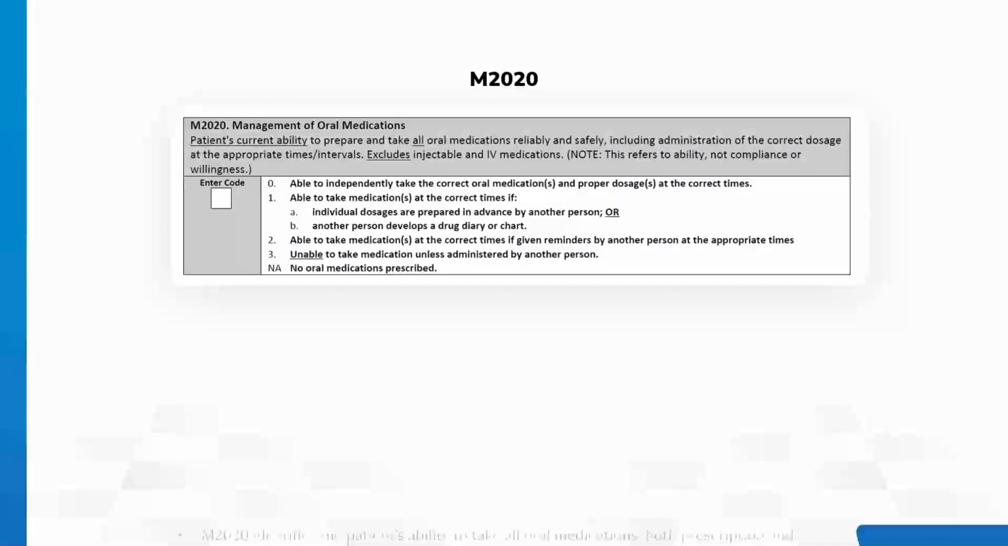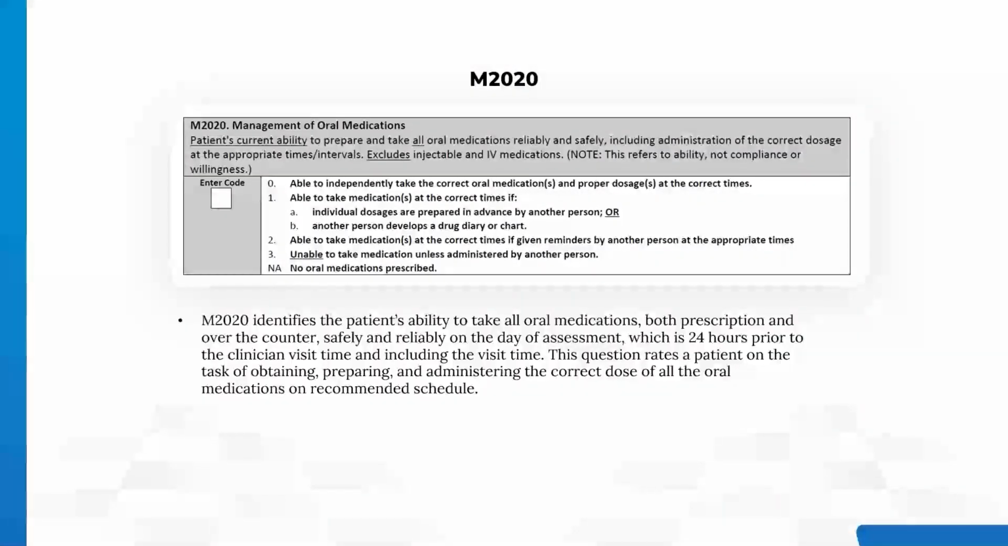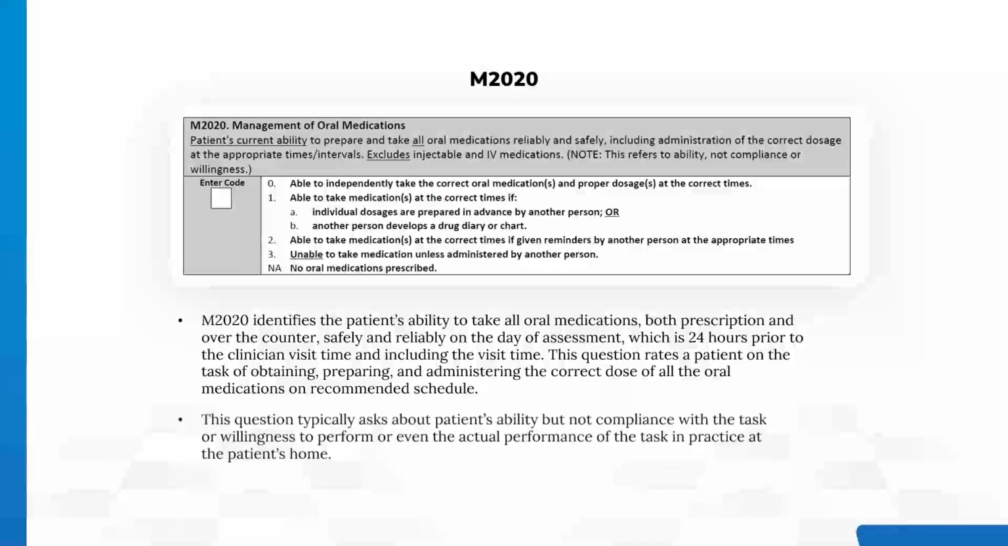M2020. M2020 identifies the patient's ability to take all oral medications, both prescription and over-the-counter, safely and reliably on the day of assessment, which is 24 hours prior to the clinician visit time and including the visit time. This question rates a patient on the task of obtaining, preparing, and administering the correct dose of all the oral medications on recommended schedule. This question typically asks about the patient's ability, but not compliance with the task or willingness to perform or even the actual performance of the task in practice at the patient's home.